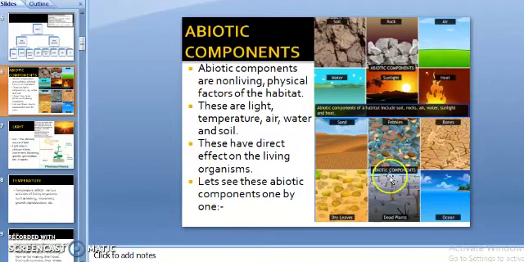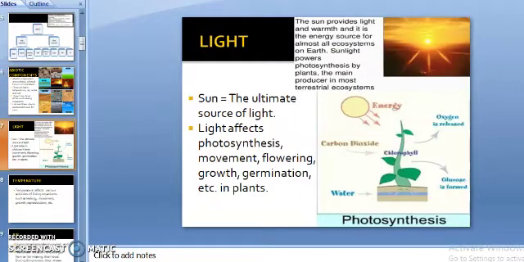See, all these pictures are showing abiotic components: soil, rock, air, water, sunlight, heat, etc. So abiotic components, as I have already told you, are non-living physical factors of the habitat. These are light, temperature, air, water, and soil. These have direct effect on the living organisms. Let's see all these abiotic components one by one.